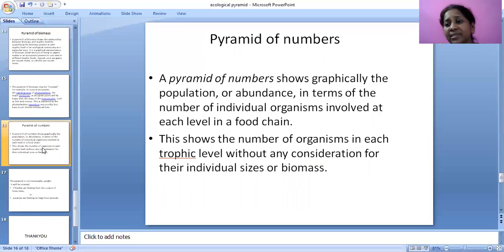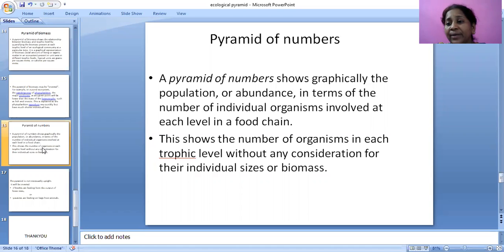Here we will see the number of animals or living things present in a particular trophic level. Coming to this again, we can see plants are more, then insects are less than plants. Insects are eaten by frogs. The frogs' number will be less than insects.